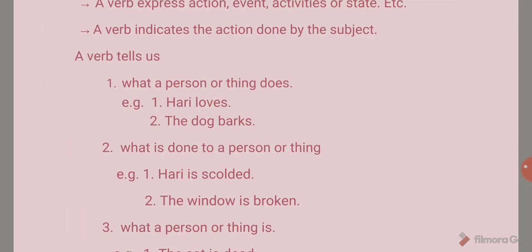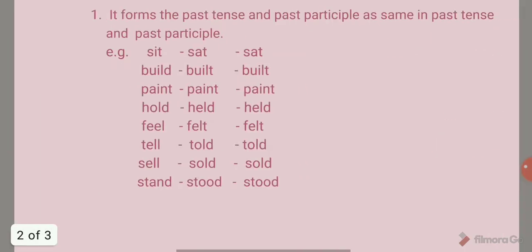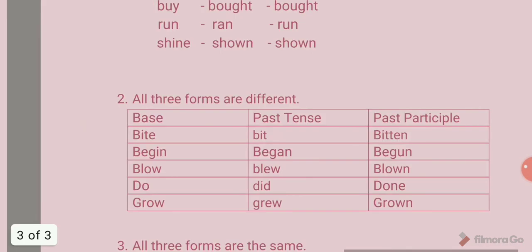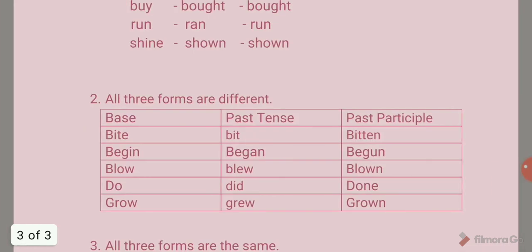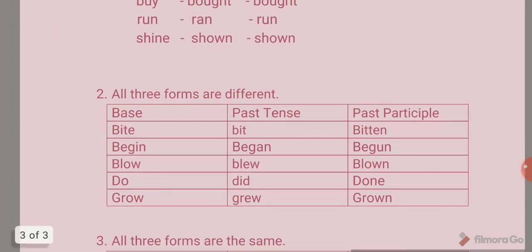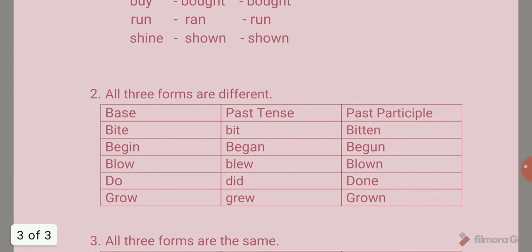Regular verbs change in the past tense and past participle by adding the suffix ed to the verb. Irregular verbs we can easily identify because they do not change with the suffix ed, and they change in three different ways. So in this lecture we learned about the verb and its forms, irregular verb and regular verb.